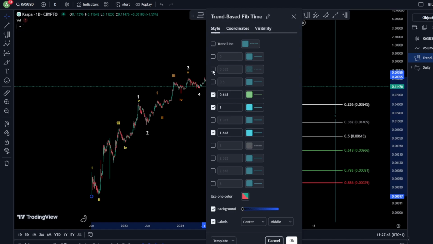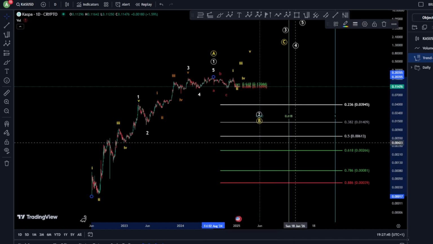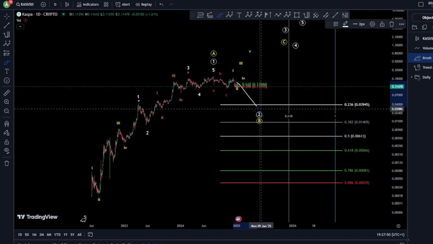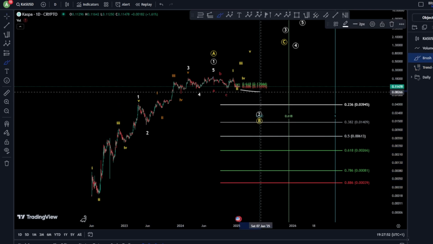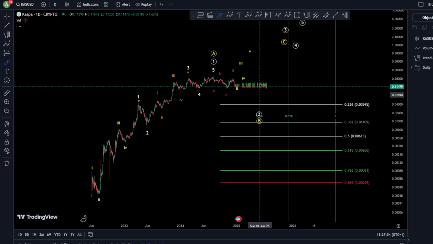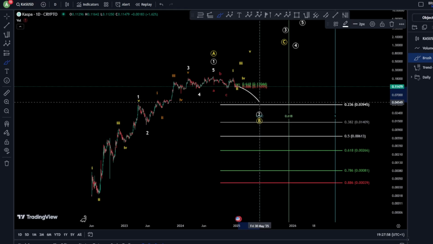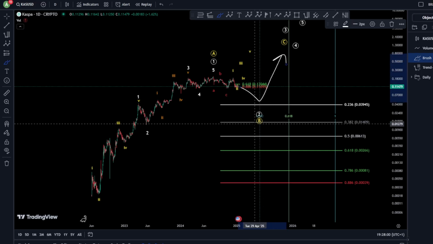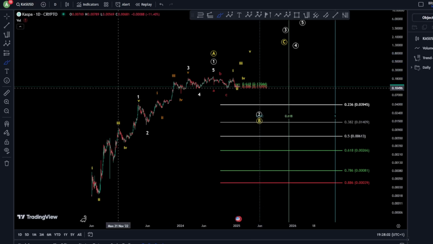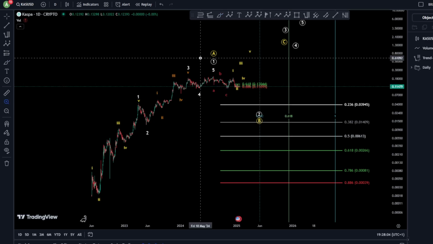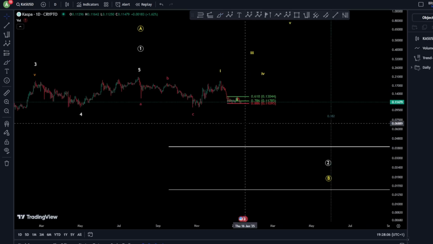Now there is of course a 0.38 that can be a sooner time for this correction to be ended, which is still requiring a lot of time until June 2025 to reach this finished correction and then start to move toward the upside. In that scenario, of course, we would like to see corrective waves toward the downside.